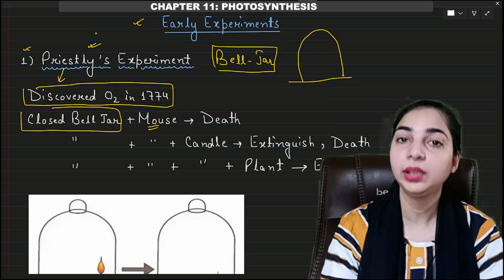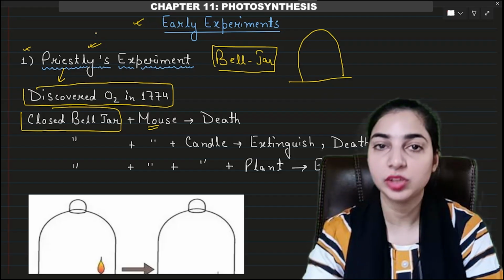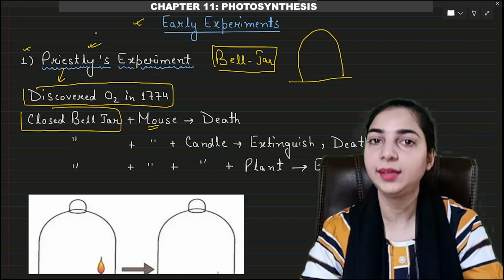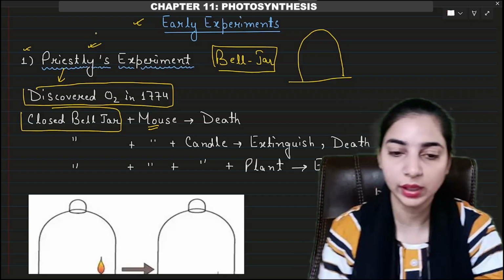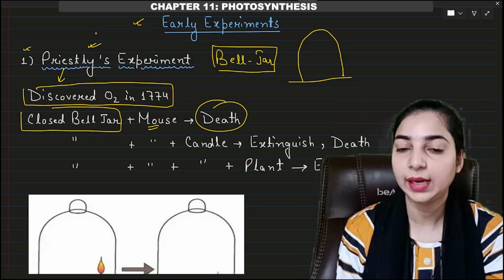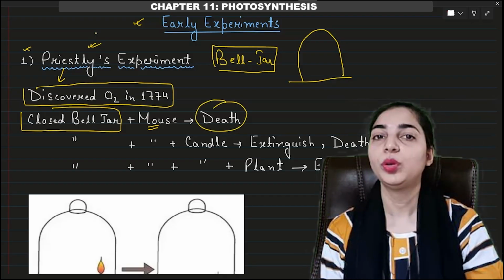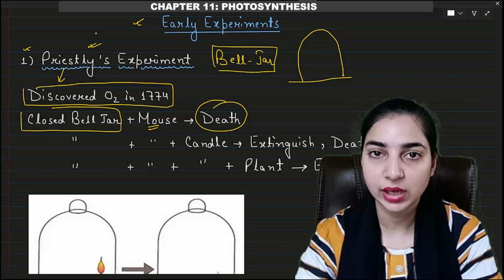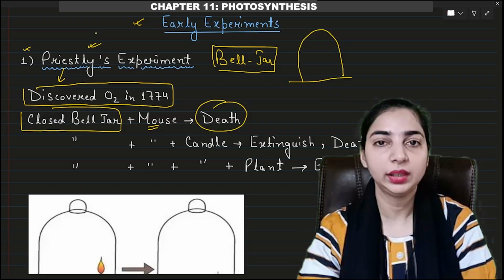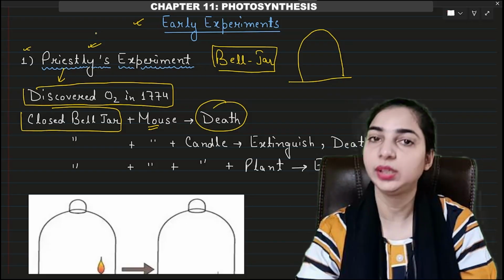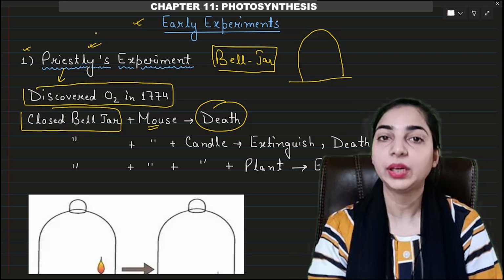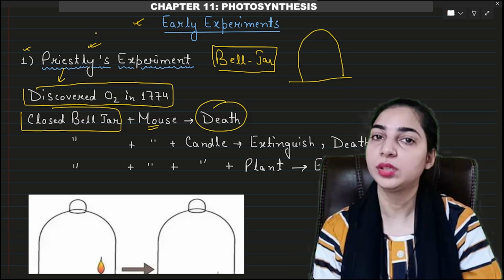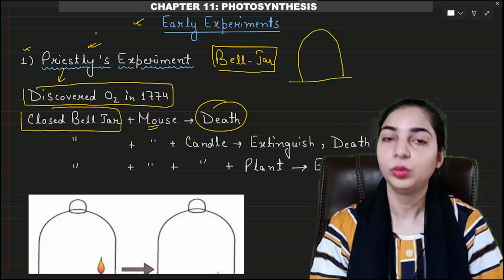Okay, so keeping the mouse in the closed bell jar for a long period of time led to the death of the mouse. That means there was something inside the bell jar that was utilized by the mouse initially, because initially it survived well, but after some time this thing was consumed. Okay, so the mouse died.